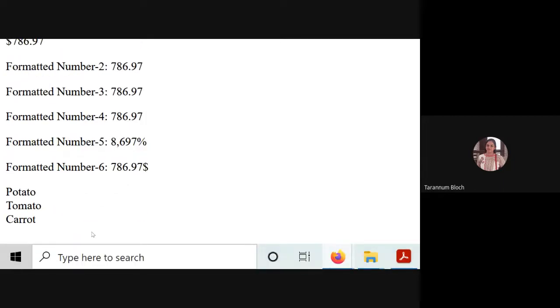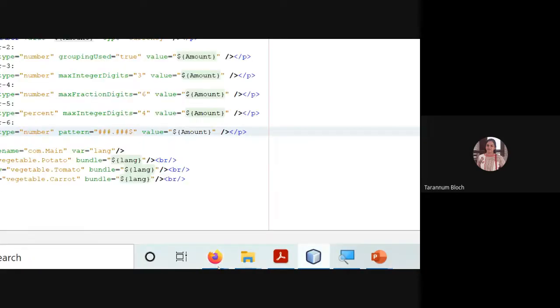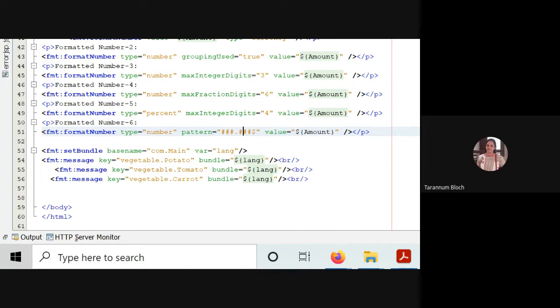Now, last, the formatting tag also supports message formatting. And if you recall your core Java, you have learned the resource bundle class. java.util had the facility to give you the resource bundle class. Can anyone explain to me what is the resource bundle class?